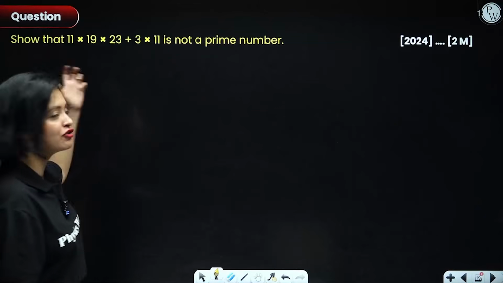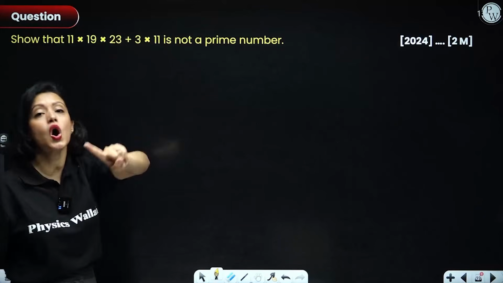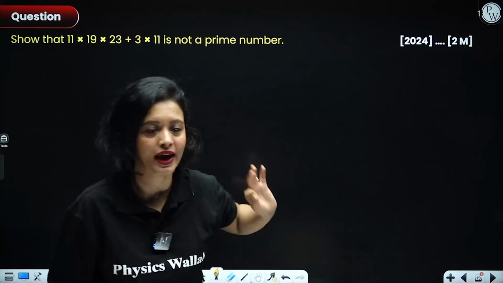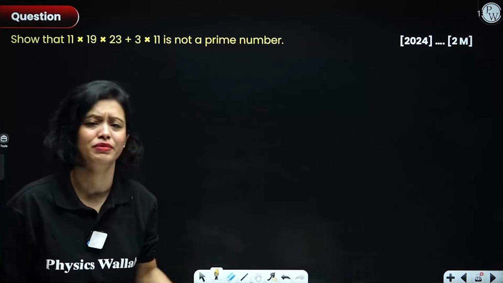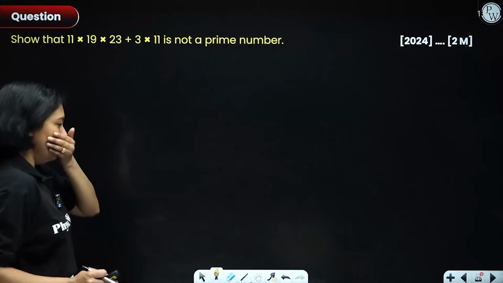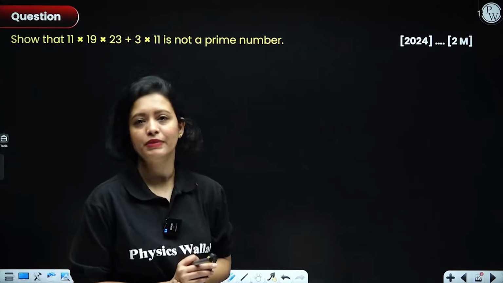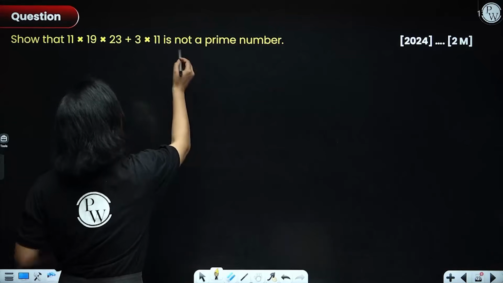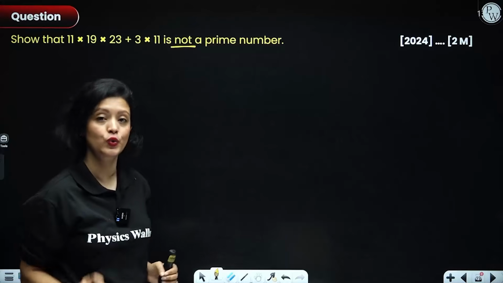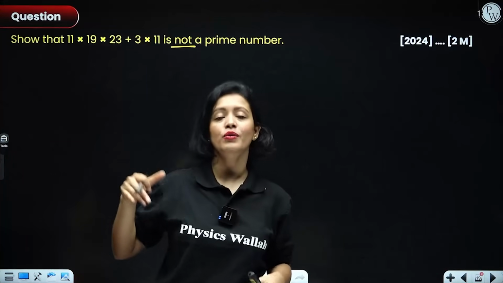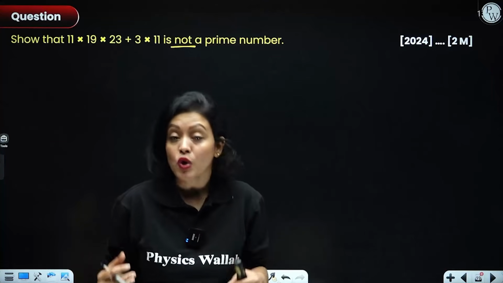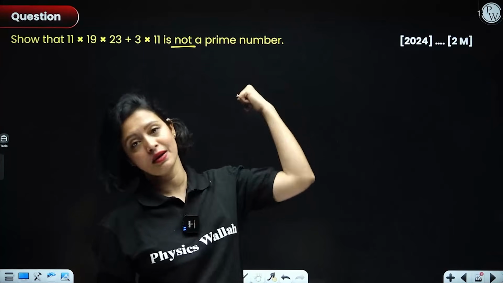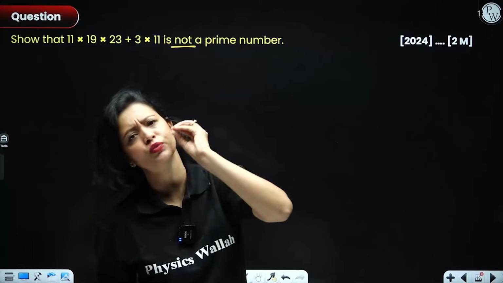Now we have to show that this given number is not a prime number. A very, very frequently asked question in board exams, and very simple, guys, free marks. So remember, what is a prime number? A prime number is a number that has only two factors, 1 and itself. So to show that this is not a prime number, all I need to do is show that this number has more than 2 factors. That means all I need to show is that this number has a factor other than 1 and the number itself. Just one extra factor will suffice.